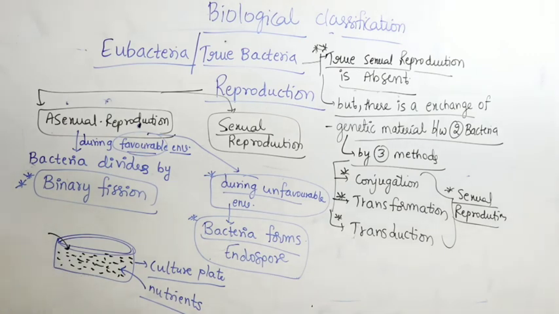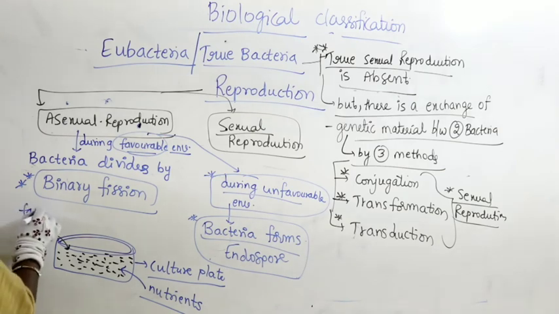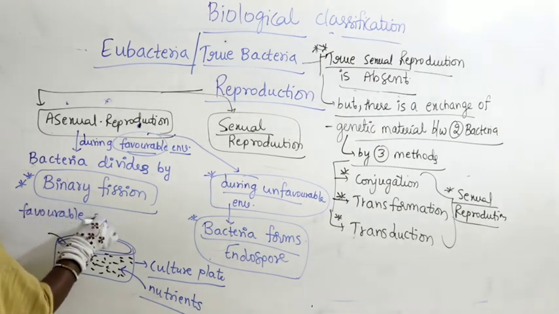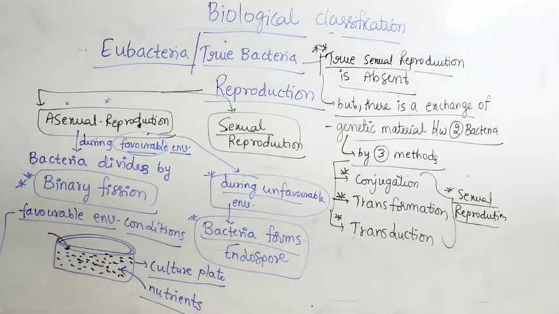So many microorganisms grow if sufficient nutrients are available and favorable environmental conditions are maintained. What are the favorable environmental conditions for the growth of bacteria? Sufficient light, pH, temperature, humidity, that is moisture content, and a sufficient amount of nutrients in the Petri plate.